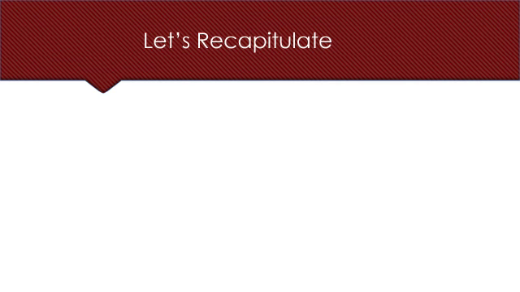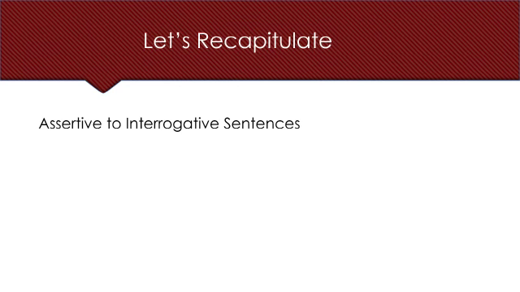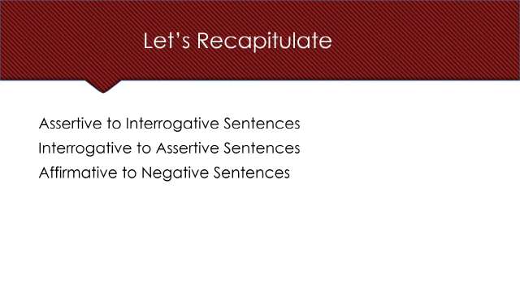We also discussed the conversion rules: how to convert assertive to interrogative sentences, interrogative to assertive sentences, affirmative to negative sentences, and assertive to exclamatory sentences. This was all about what we did in the last three videos.